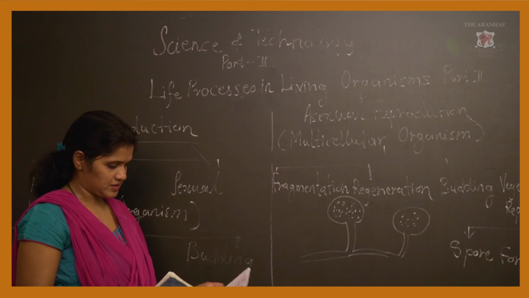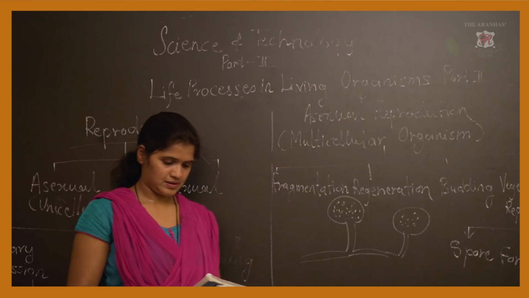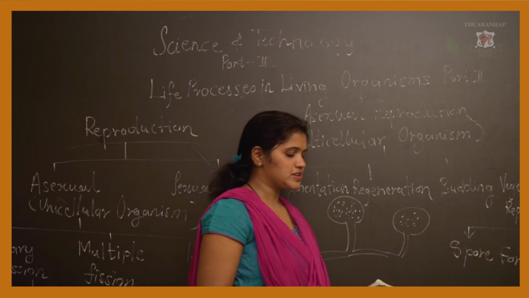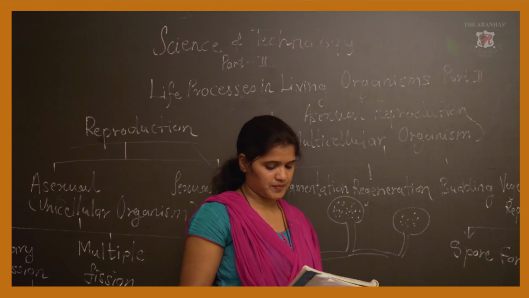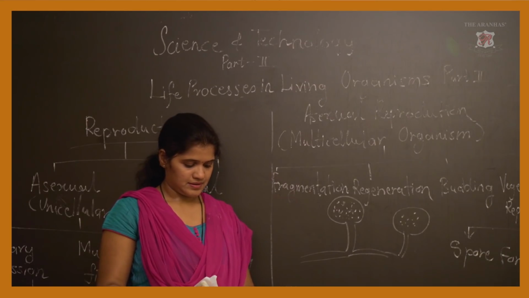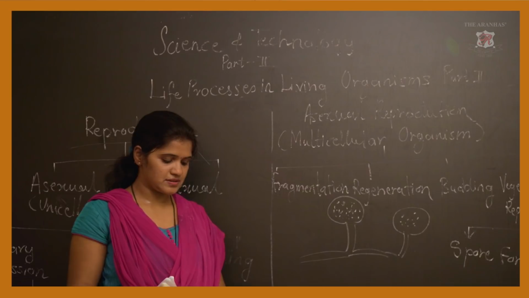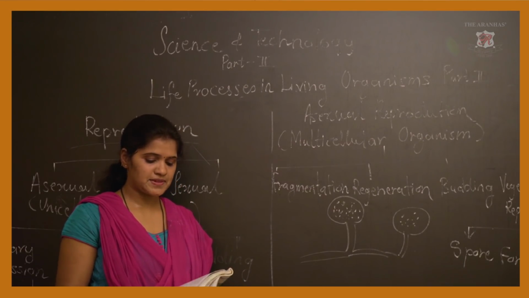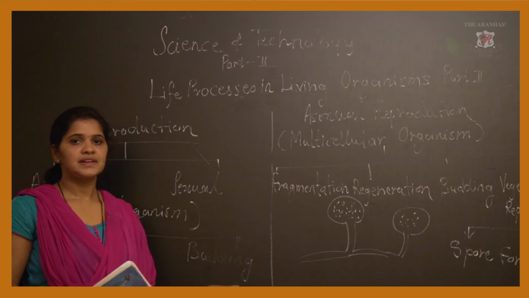Next question, explain what is binary fission with proper examples given in the textbook. Then write down what is asexual reproduction in multicellular organisms with different types and examples. The next part we will see in another slide.